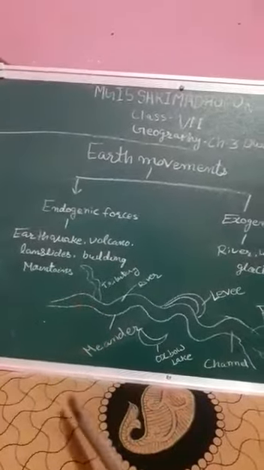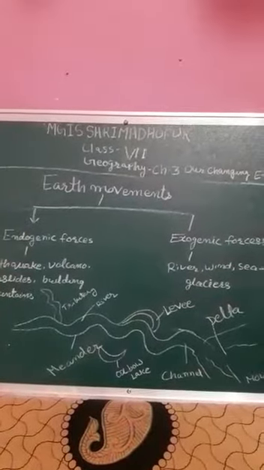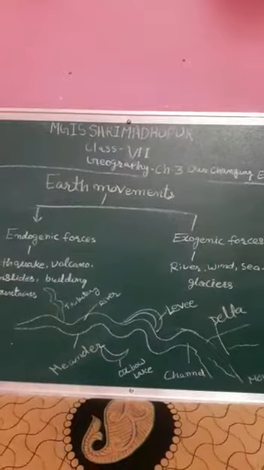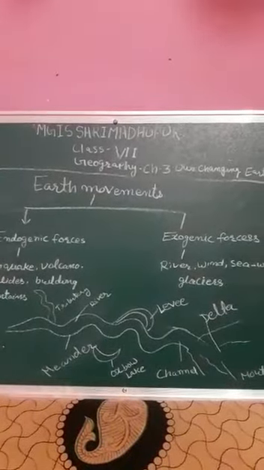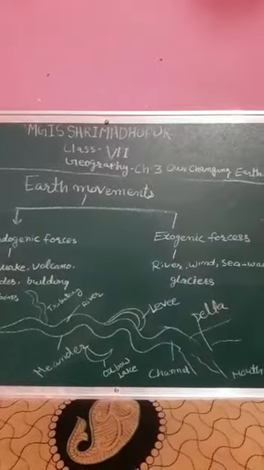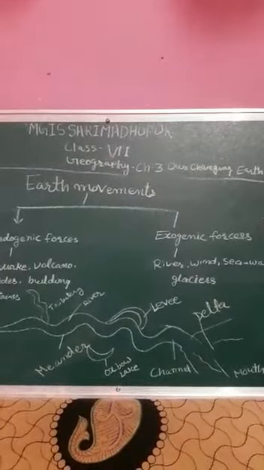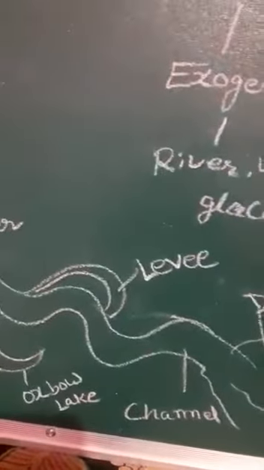The flooding results in deposition of layers of fine soil and other materials called sediments along its banks, which leads to the formation of a flat fertile floodplain. The raised banks are called levees.